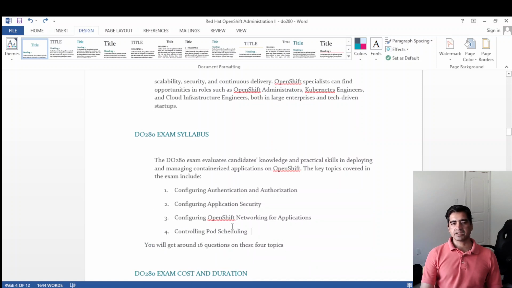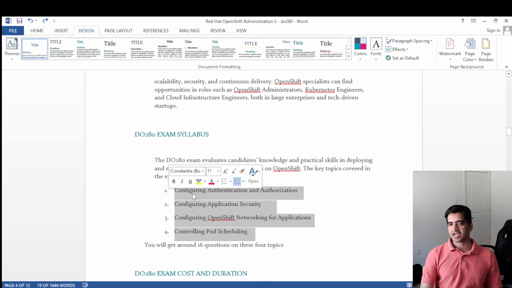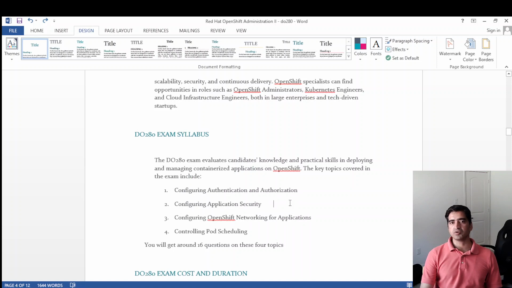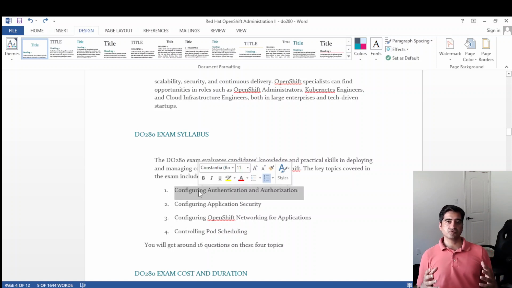Exam syllabus. The exam is broadly classified into these four categories. I'm going to give a rough idea of what these categories are. The first is configuring authentication and authorization. In this section, the examiner wants to test whether you are able to create a user in OpenShift, create groups, and assign users under groups.